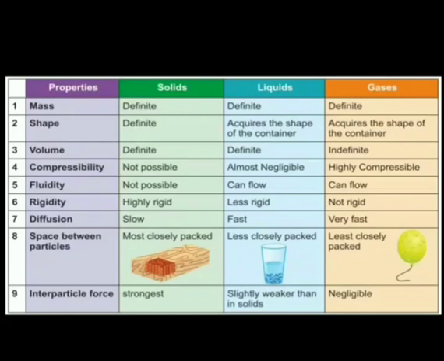Solid has a definite mass, liquid has a definite mass, and gases also have definite mass. And space: matter means it has mass and occupies space, so solid, liquid and gases all occupy space.